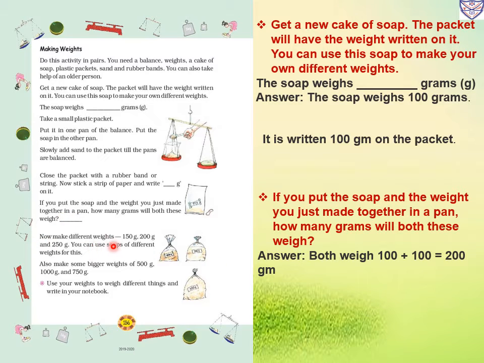Now make different weights: 150 gram, 200 gram and 250 gram. You can use soaps of different weights for this. Now this you have to do. This is an activity. Also make some bigger weights of 500 gram, 1000 gram and 750 gram. Use your weights to weigh different things and write in your notebook. So this is an activity children have to do.